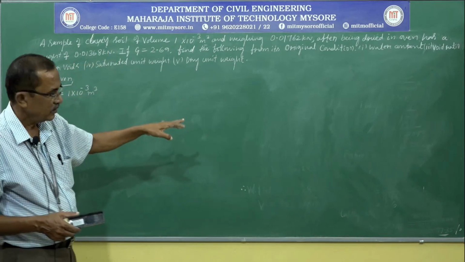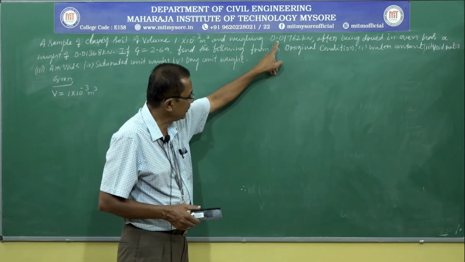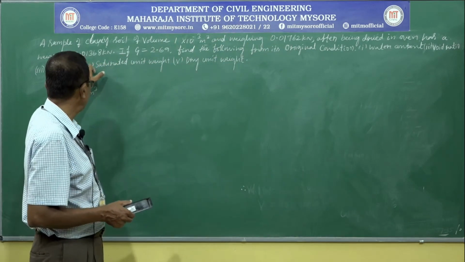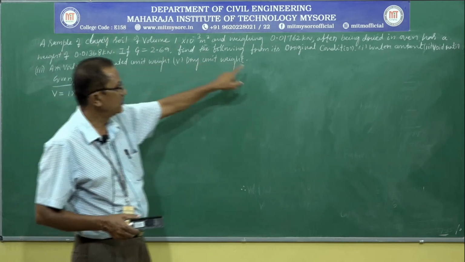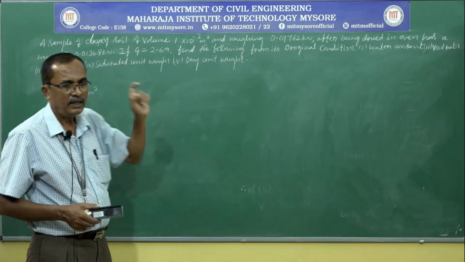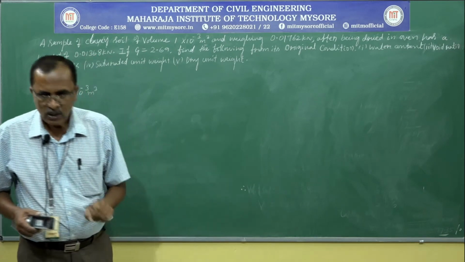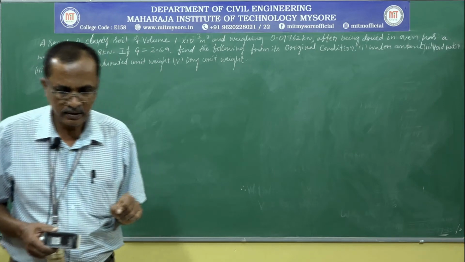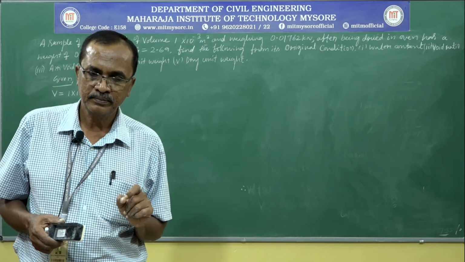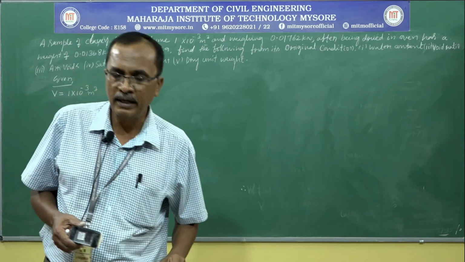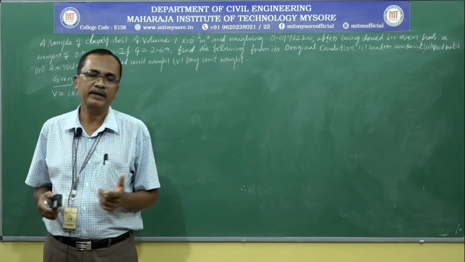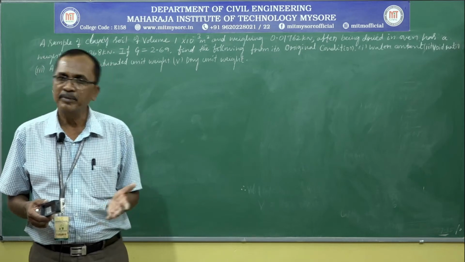So this is the soil in the beginning, and after drying in the oven it is 0.01368, so this must be a wet soil and this is a dry soil. It is usual practice to dry the soil in a thermostatically controlled oven to determine the water content. We will discuss a little later how to determine water content in the laboratory after obtaining a soil sample from the field.